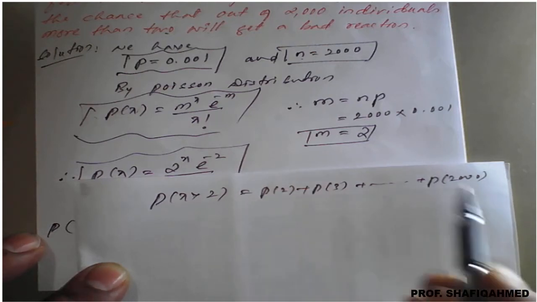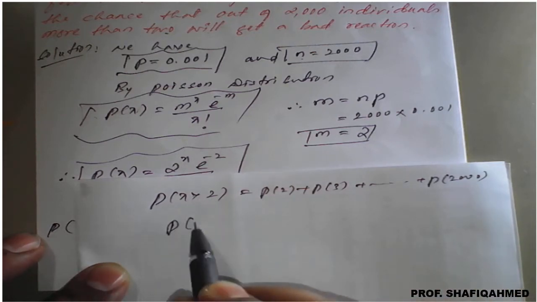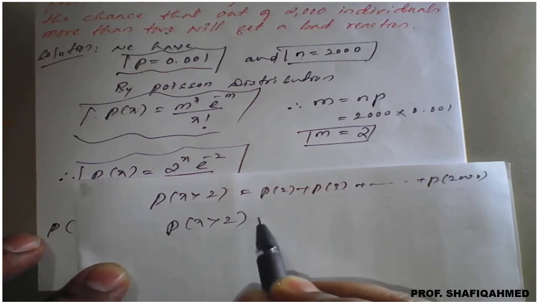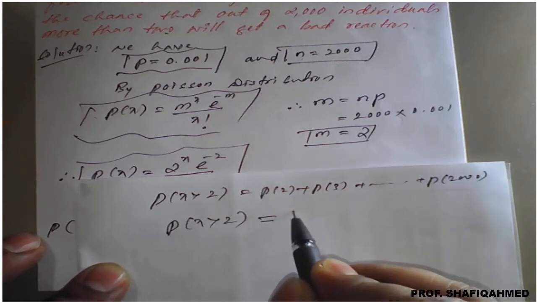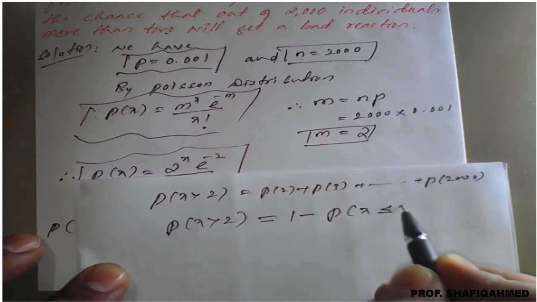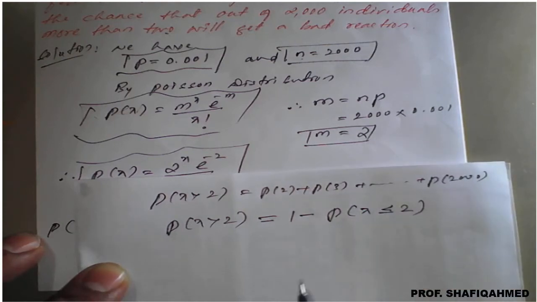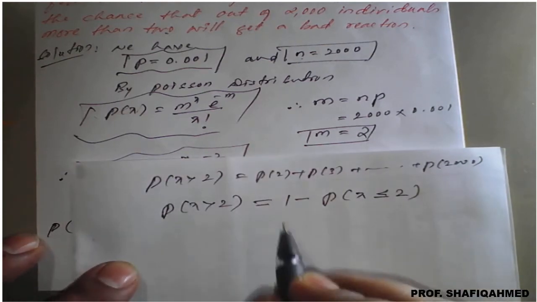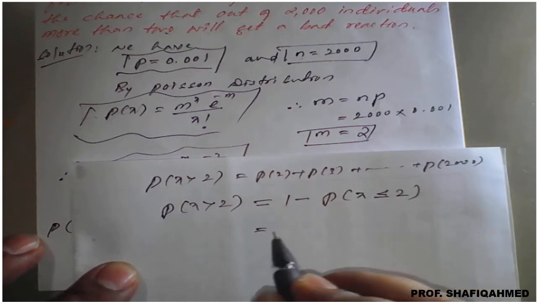This is very difficult to calculate. So instead of finding like that, P of x greater than 2 can be written, in short, as 1 minus P of x less than or equal to 2. Remember this, this is how to simplify such examples.